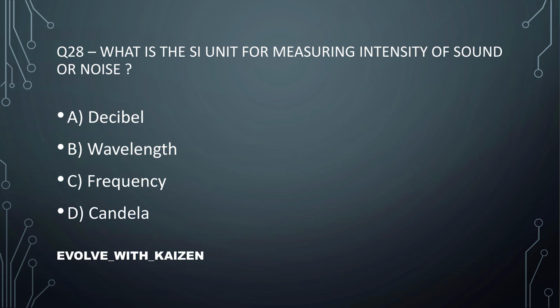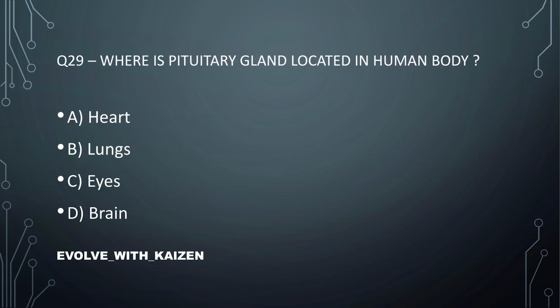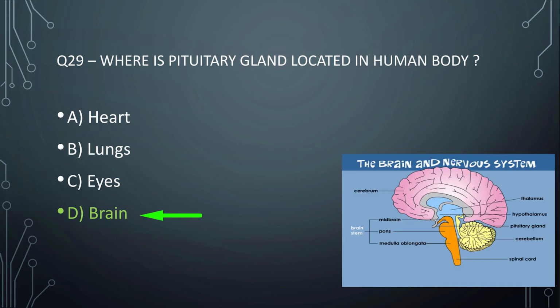Answer is option number A, decibel. Question number 29. Where is pituitary gland located in human body? The answer is option number D, brain. You can see the picture of brain and the nervous system on the right side. Please mark all the glands and all the parts present in brain.